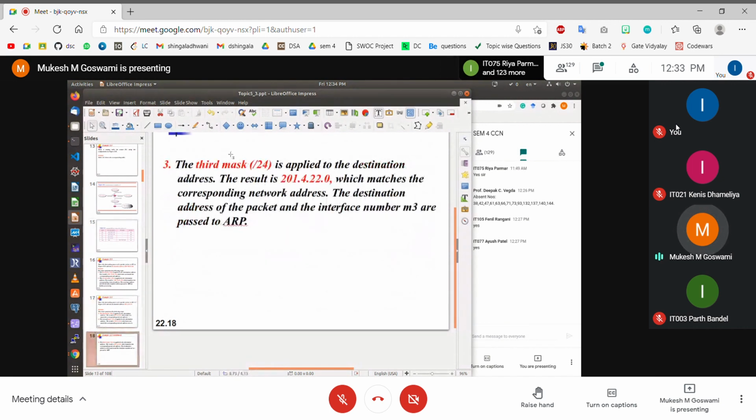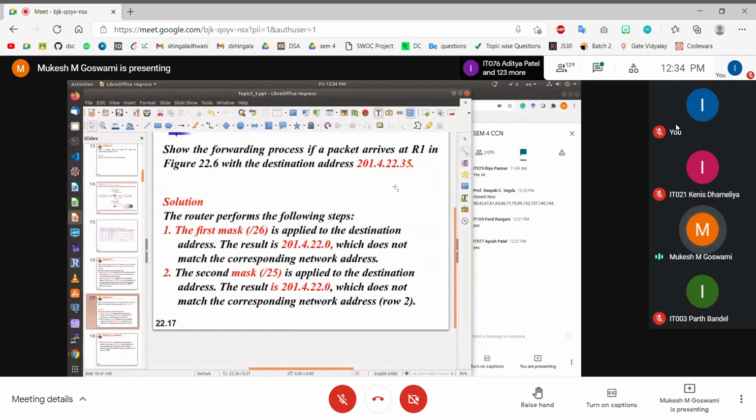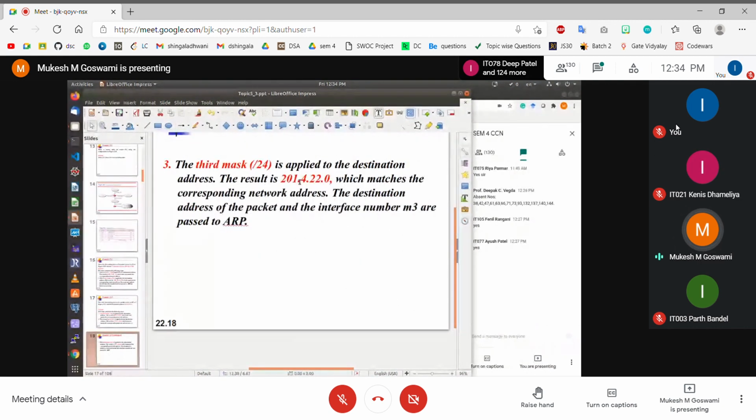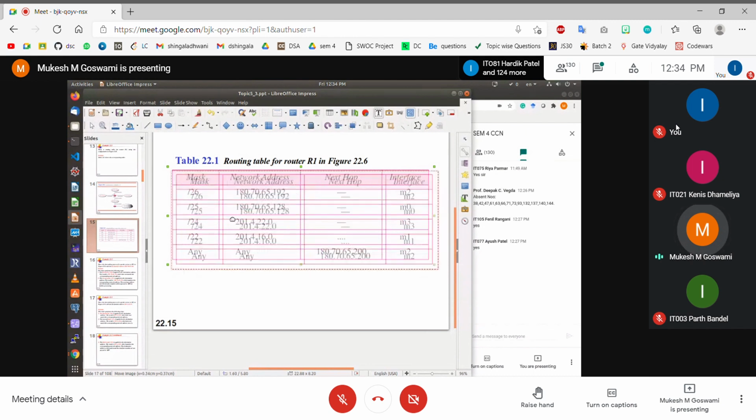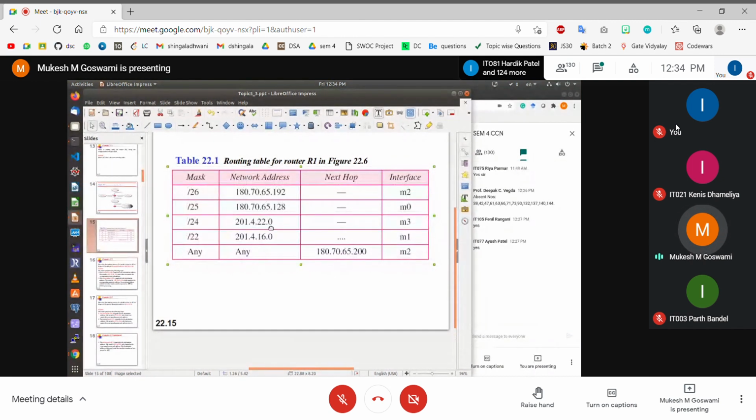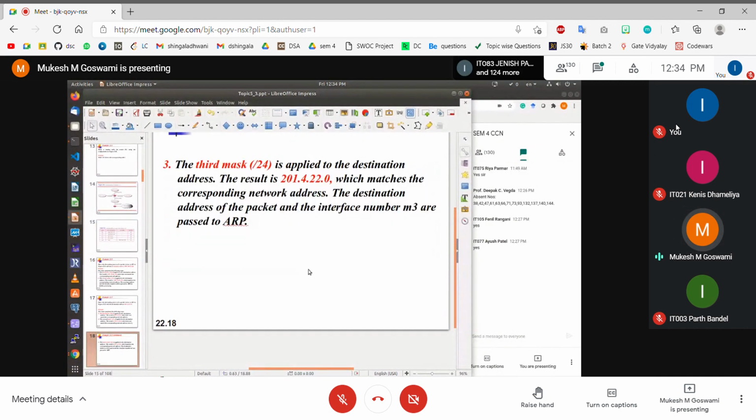Try to match the third entry. The third subnet mask is 24. So you keep the first 24 bits as it is, make all other bits 0. So this is 8, 16 and 24 bits. They are as it is. The last bits all are made 0. So you get this value again, the same value, 201.4.22.0, and then you match with the address which is available in the routing table, right? It is also 201.4.22.0. So you get the match in the third case. Therefore, your outgoing interface is going to be equal to M3.